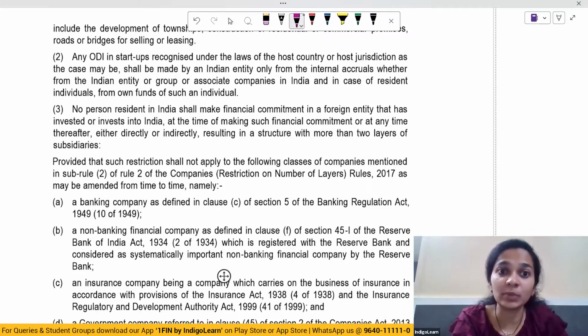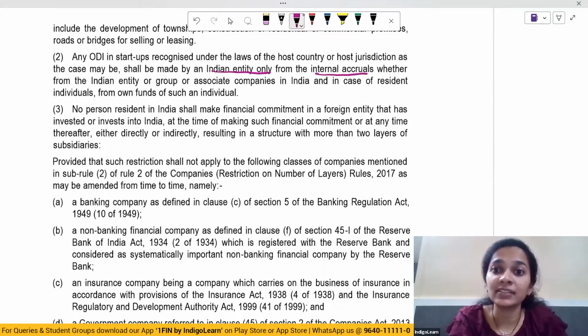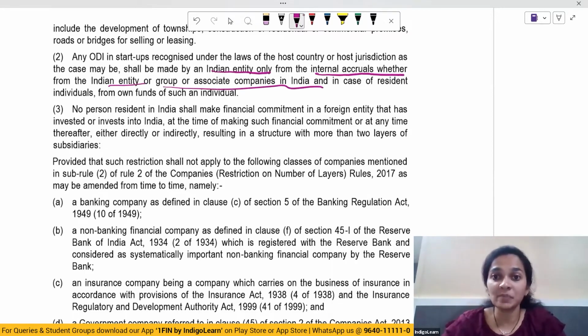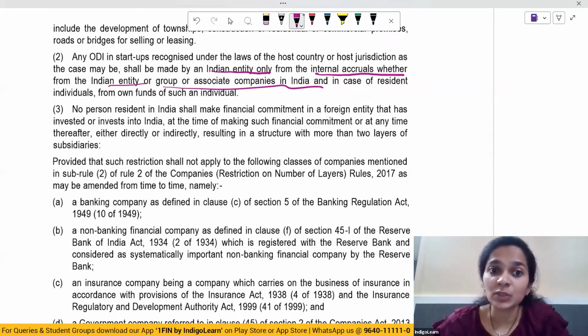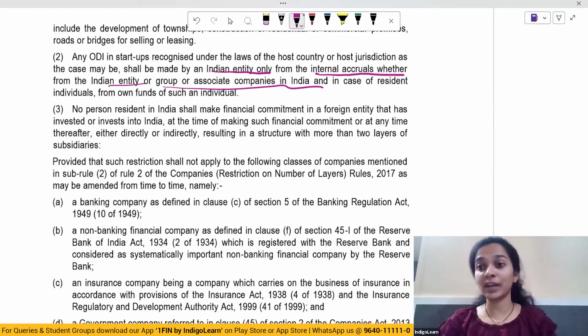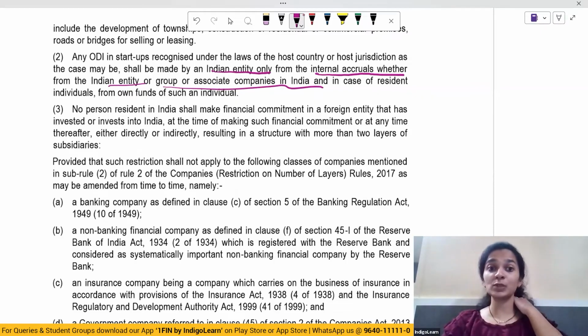recognized under laws of the host country, as the case may be, shall be made by an Indian entity only from the internal accruals, whether from the Indian entity or group or associate companies in India, and in case of resident individuals, from own funds of such individuals. So any ODI which is being made in any startup shall be made from internal accruals if it is being made by an Indian entity, and if it is a resident who is making it, then from his own funds.